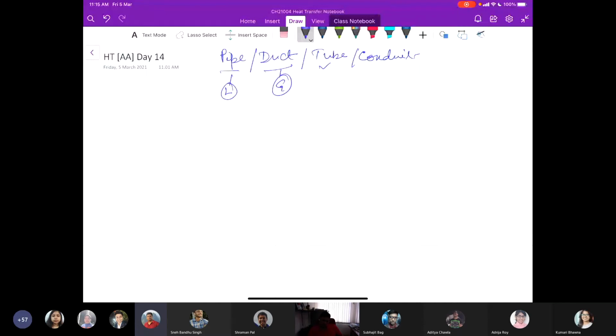come across all these terms in the problem statement, but you have to be careful, and sometimes the problem statement specifies very clearly a circular cross-section pipe to avoid any confusion. Okay, a rectangular duct having height and width, or a square duct having one side mentioned.